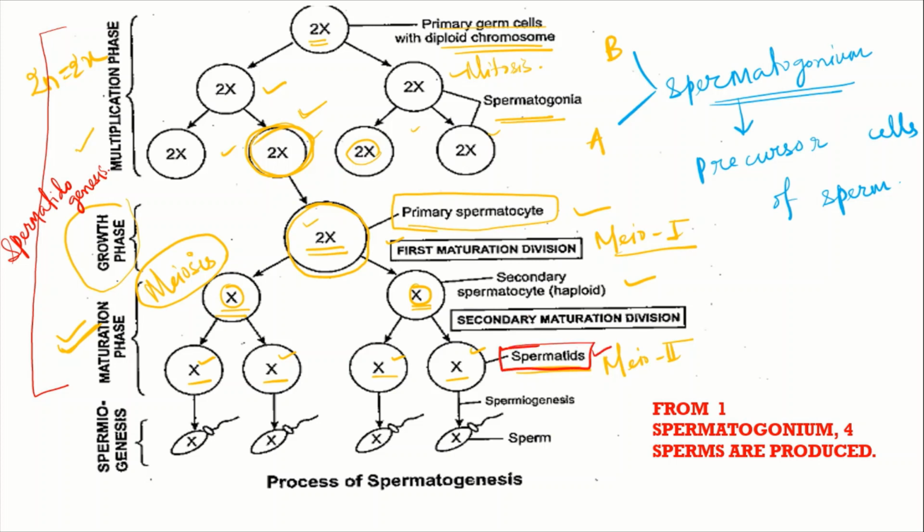Fine. 4 spermatids are formed from one spermatogonium, and there are 3 different phases: multiplication phase, growth phase, and maturation phase. So after the first step, that is spermatidogenesis, the next step, that is spermiogenesis, will occur. In the spermiogenesis process, the spermatids will convert into motile sperms. See, there are 4 sperms, and all are having a haploid set of chromosomes. So this is known as the spermiogenesis process.